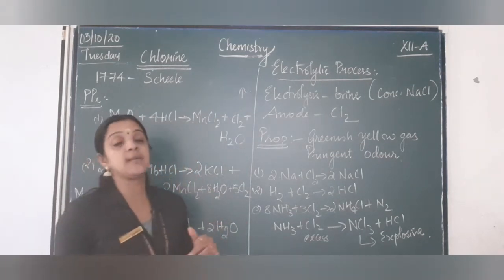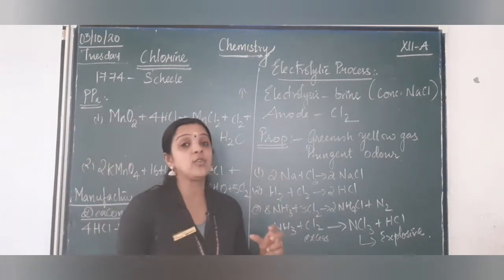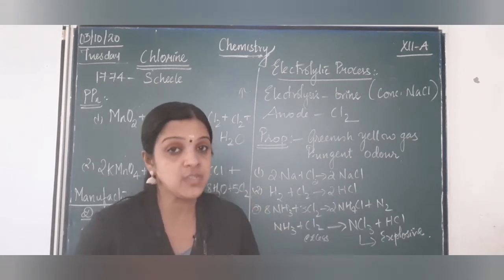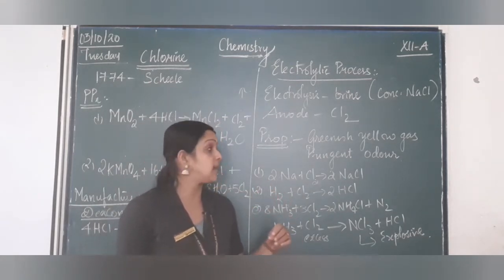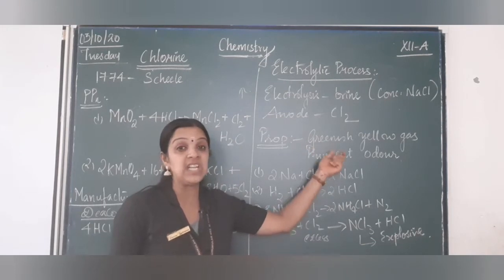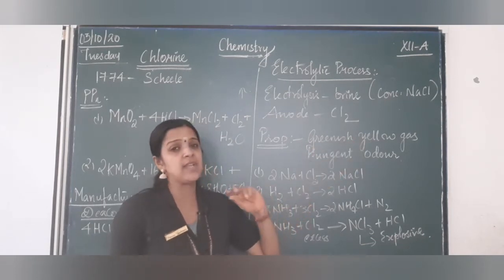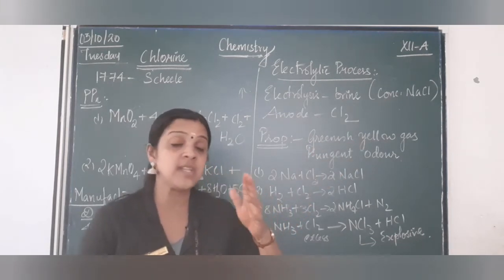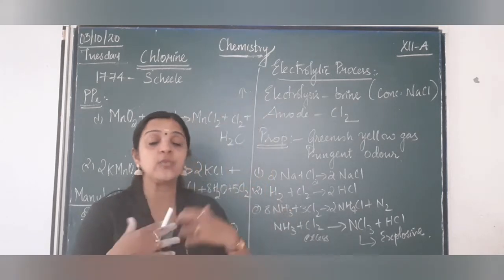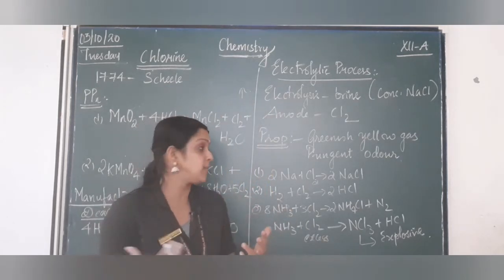Now when we are studying the properties, we already know that they absorb radiation or they emit radiation. So they are colored compounds, and the color of chlorine is greenish yellow, and they have a very pungent odor, and that is very much suffocating. Suffocating means you will not have a tendency to breathe comfortably.